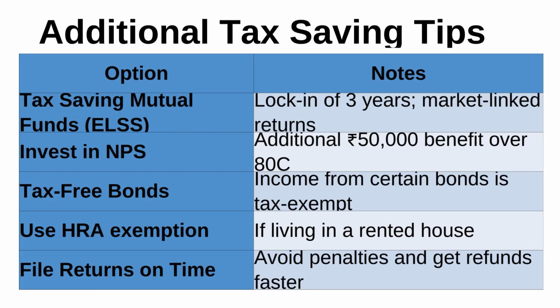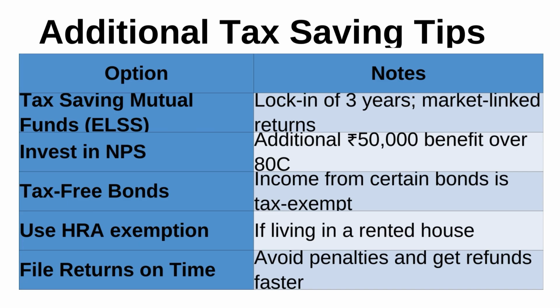First is the tax saving mutual fund, ELSS, with a lock-in of 3 years and market-linked returns. This also helps in additional tax saving. Then we have investing in NPS. When we invest in NPS, we can avail an additional benefit of rupees 50,000 over 80C under this category. Then we have tax free bonds. There are many tax free bonds available in the market. Income from certain bonds is tax exempt. This kind of income is not included in the taxable income.